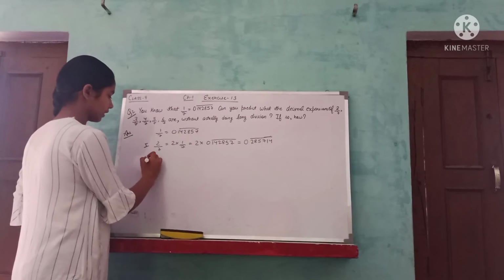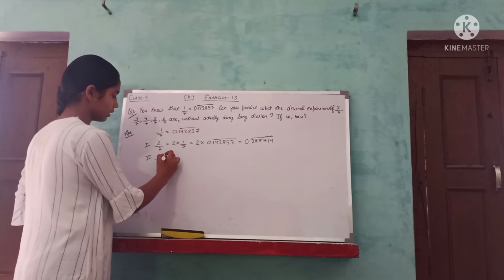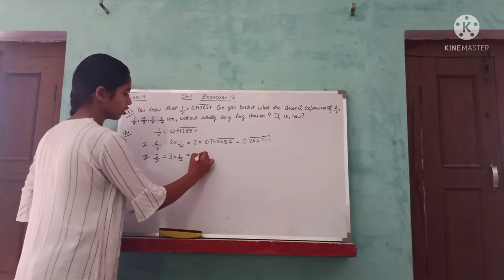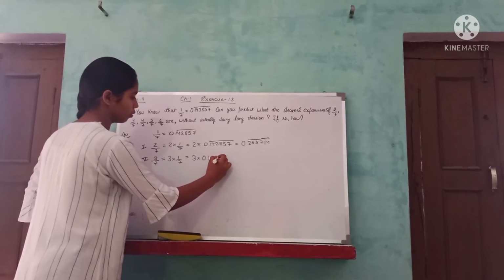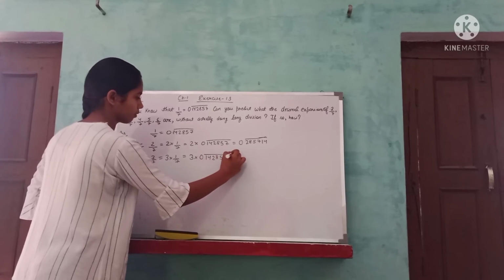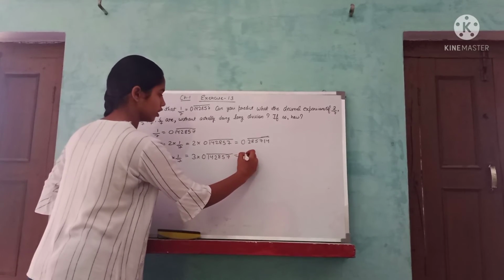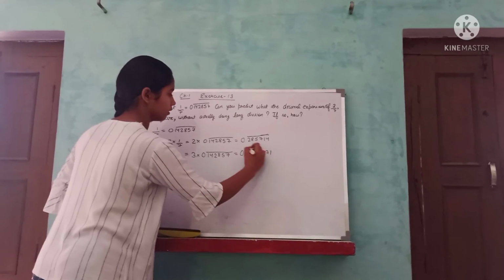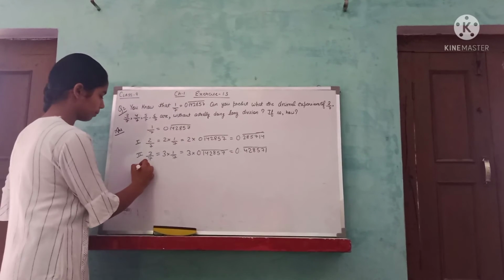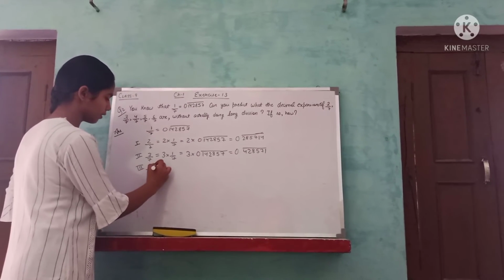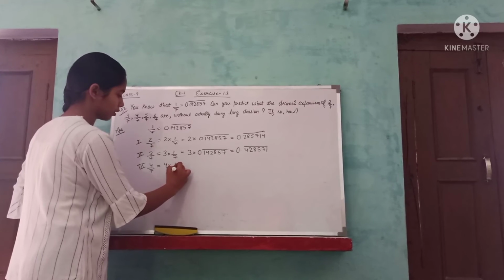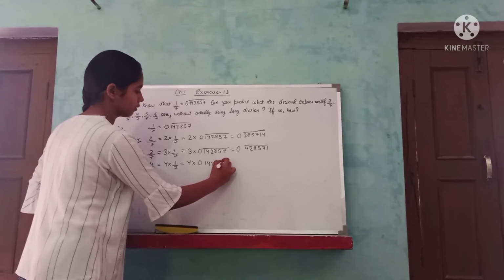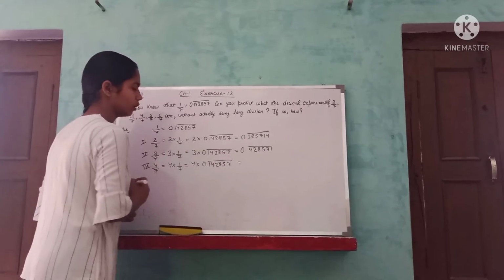Okay. Now the second part is 3 upon 7. Again 3 into 1 upon 7 is equal to 3 into 0.142857. The answer is 0.428571. Okay. Now the third part is 4 upon 7, which is equal to 4 into 1 upon 7, which is equal to 4 into 0.142857, which is equal to